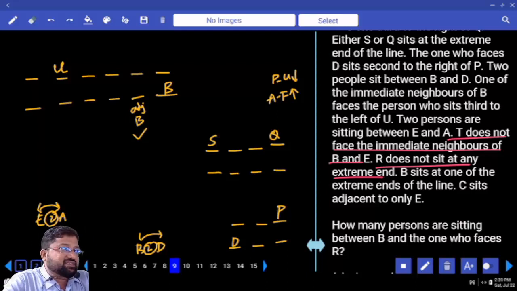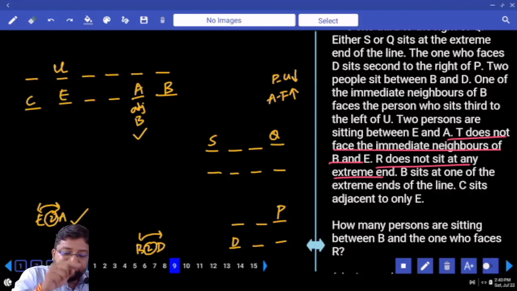C sits adjacent to only E. Only E, that means C is sitting adjacent to only one person. When C is sitting adjacent to only one person, C is sitting exactly in the corner. So this is C. This is E. How many persons between E and A? 2 persons between E and A.